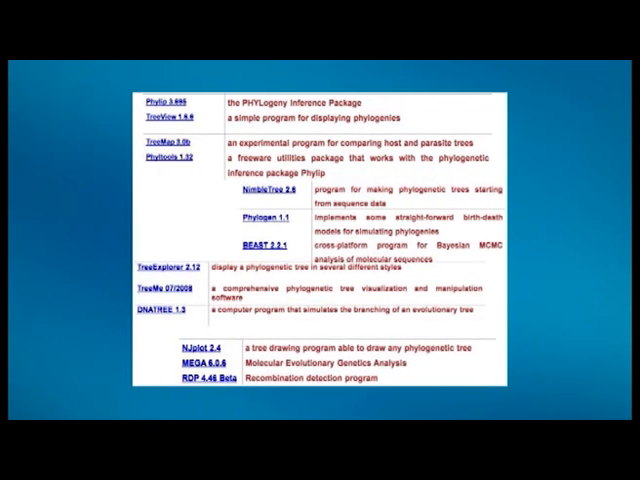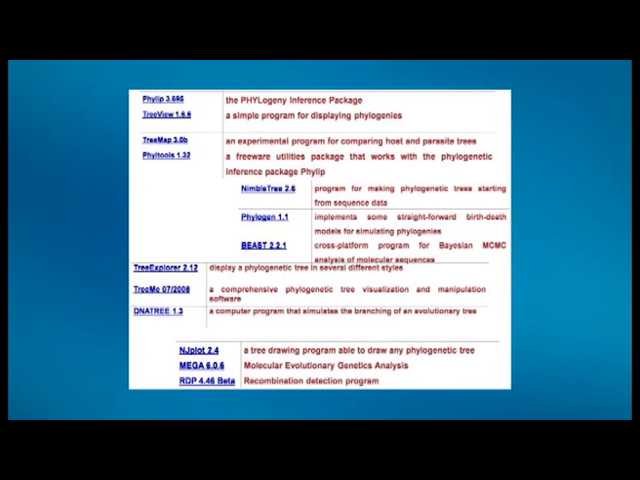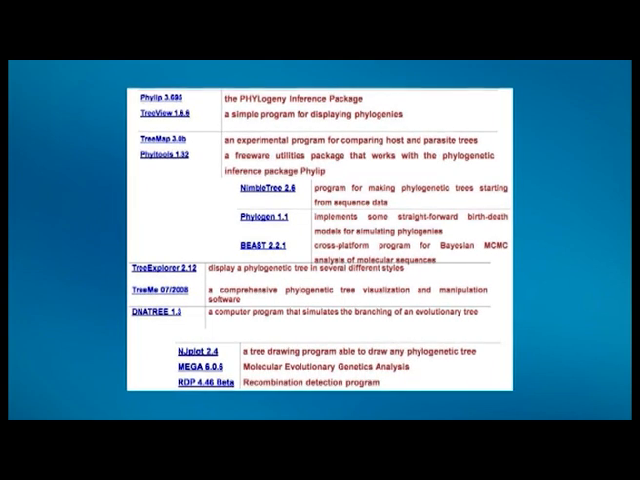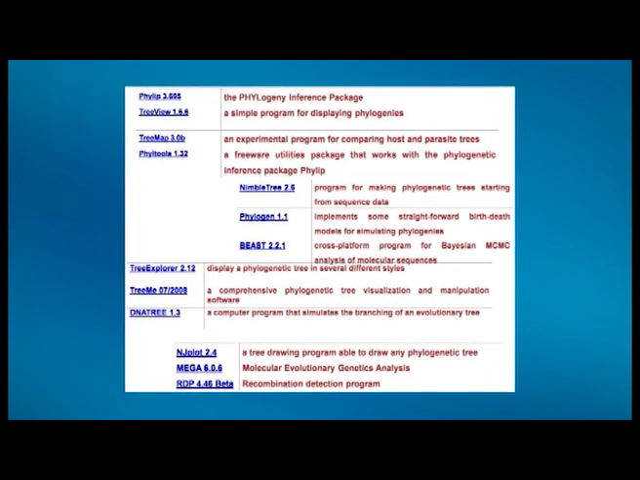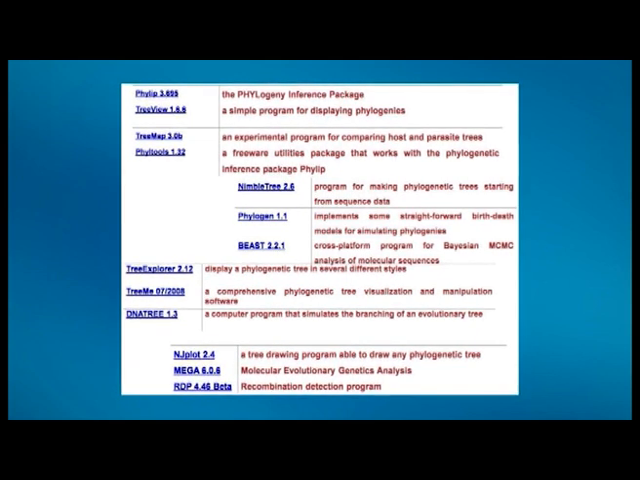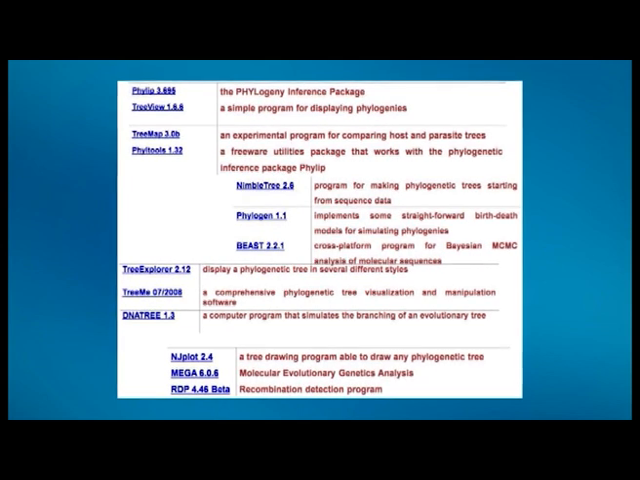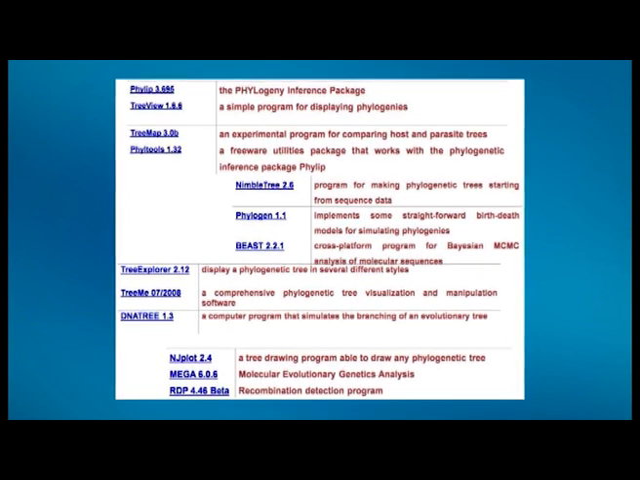Here I am giving you some software programs which we can use for building phylogenetic trees. These are freely available. Anyone can use them with a small knowledge about these software, like PHYLIP, TreeView, TreeMap, PhyloTool, NimbleTree, Phylogen, BEAST, Tree Explorer, TreeMe, DNA Tree, NJplot, MEGA, which is highly used by researchers, and RDP. These all have a graphical user interface.